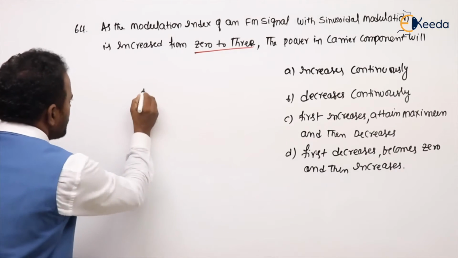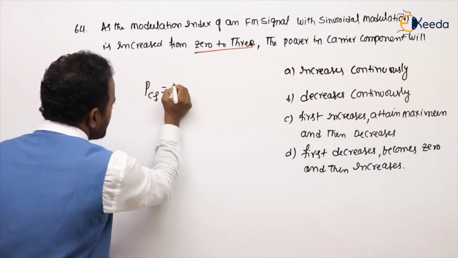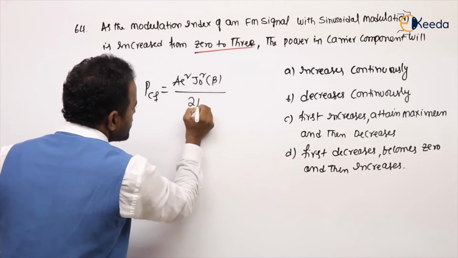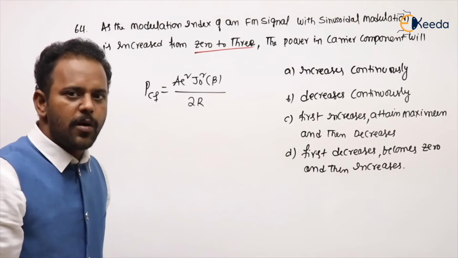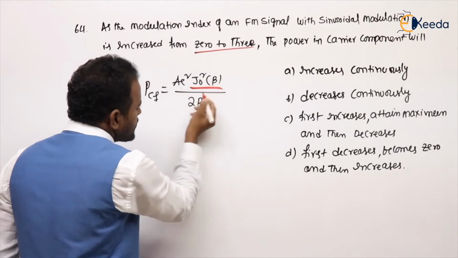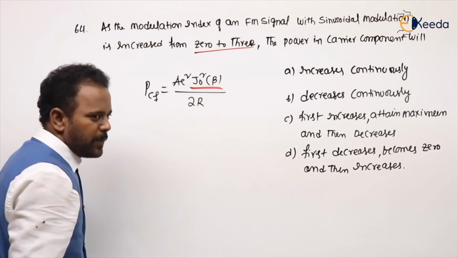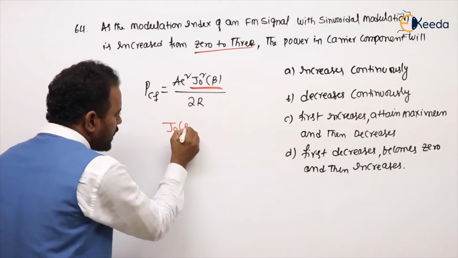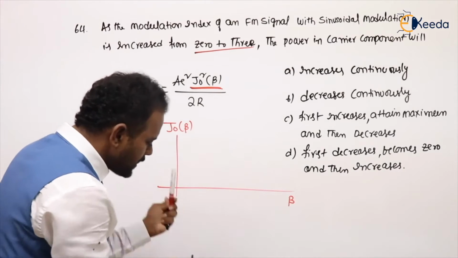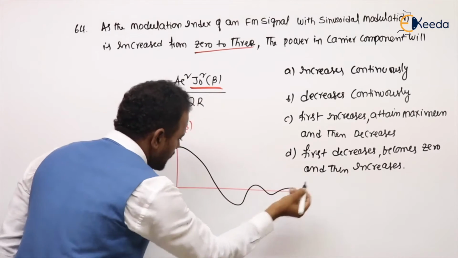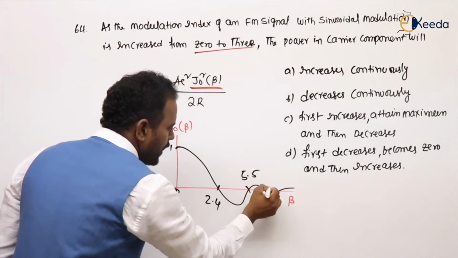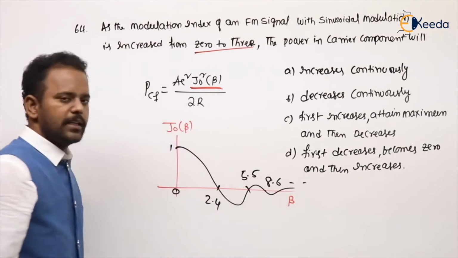What is the carrier frequency component formula, sir? What is the PCF, sir? Ac square J naught square of beta by 2R. This is the formula for the carrier frequency component, sir. Are you getting my point or not? Now, this value depends upon J naught of beta. I have given the graph of J naught of beta versus beta for different values. As beta is increasing, it is decreasing: 0, 1, this is 2.4, this is 5.5, 8.6 and so on like that.